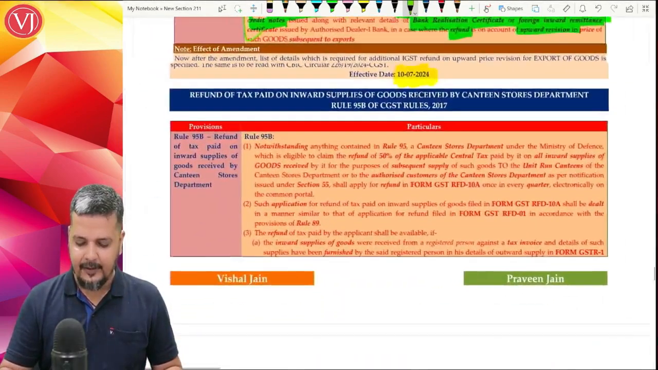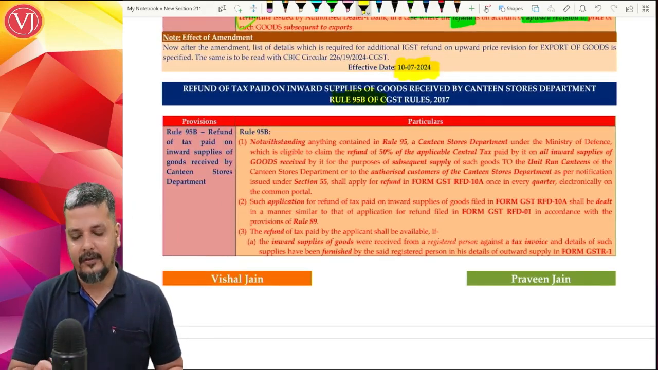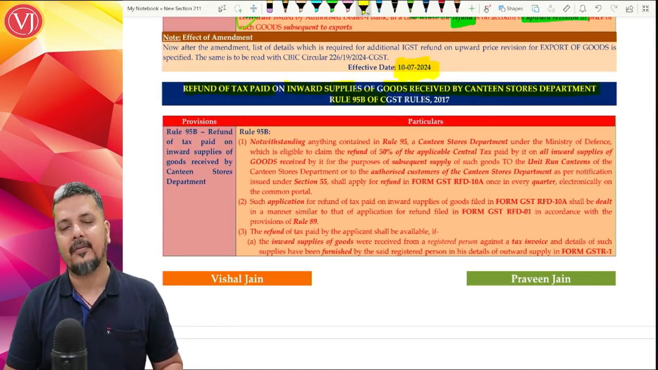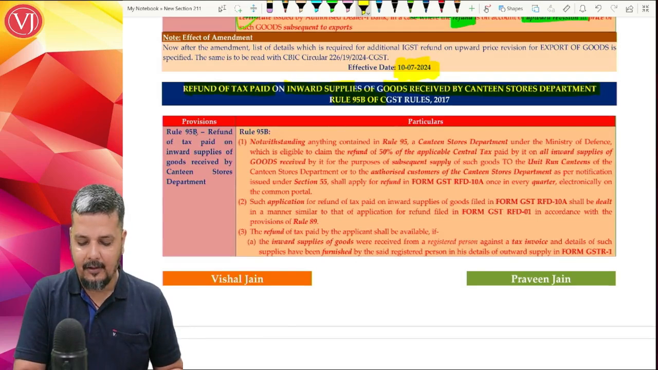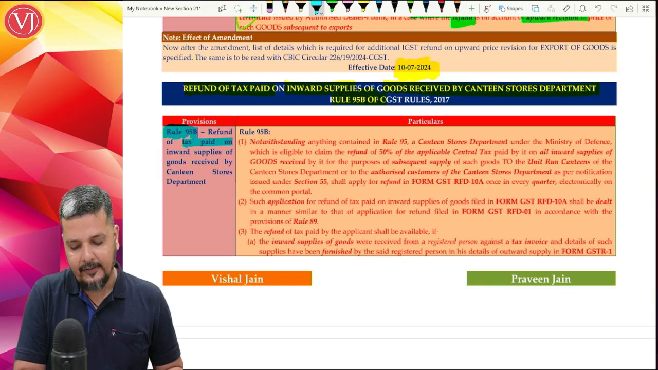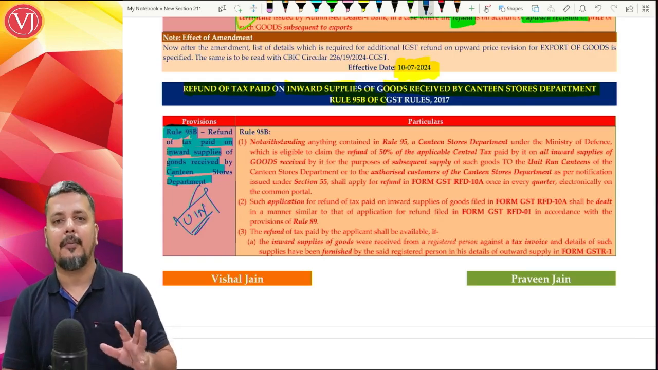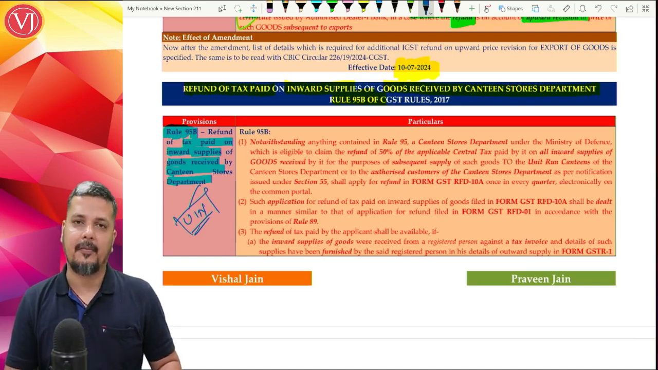The first other amendment is introduction of a new rule called Rule 95B, which is there for refund of tax paid on inward supplies in case where the goods are received by canteen stores department. So Rule 95B talks about a very specific situation, where refund of tax paid on inward supplies where the goods are received by canteen stores department. We are talking about persons holding UIN, unique identification number, but not any other person, specifically persons received by canteen stores department.